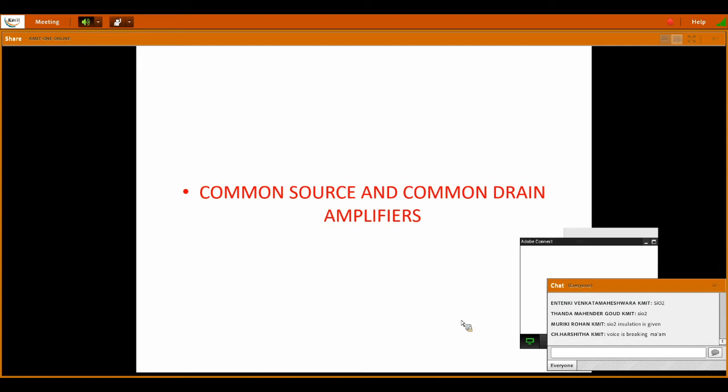And out of these three amplifier configurations, we generally prefer the common source amplifier as our most commonly used amplifier, the same as common emitter. Why are we using common emitter? Because of its good voltage gain and current gain. Similarly, common source also has many good features compared to common drain and common gate amplifier circuits. Okay, so we will go with it now.